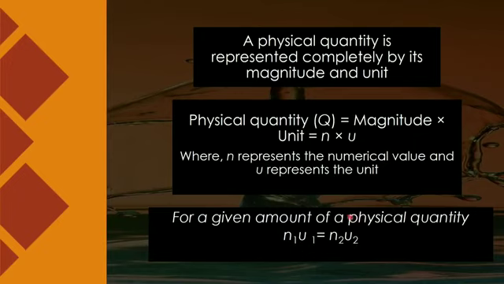So I am able to write the given physical quantity as n1 u1 equals n2 u2. So magnitude is inversely proportional to unit, or vice versa you can say, for a given amount of physical quantity.